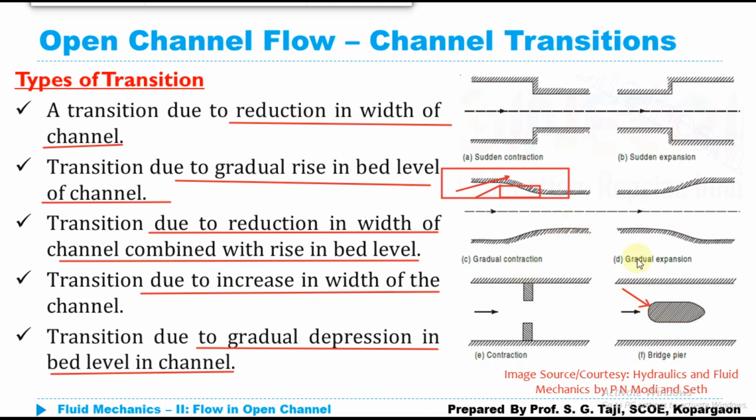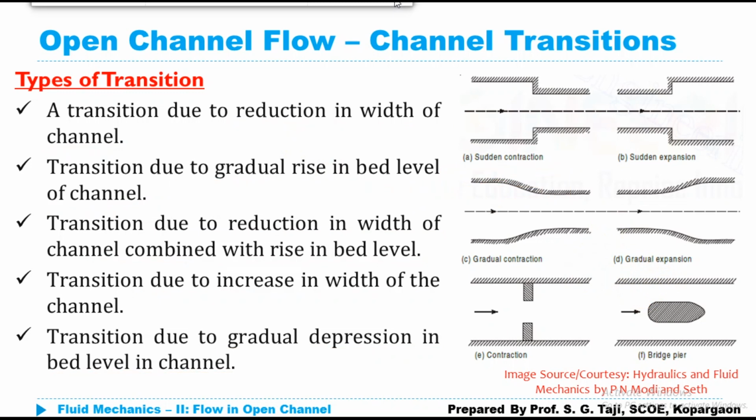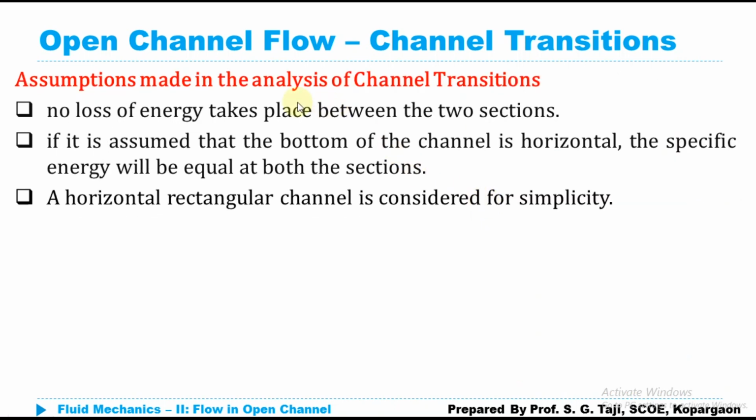All those are channel transitions. Now we will see how channel transitions are going to affect the channel properties, the channel energy, or the flow in the channel.